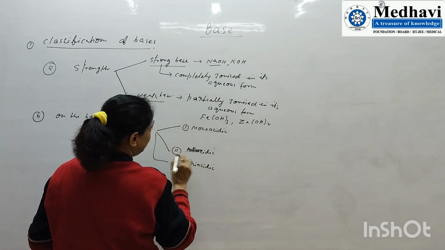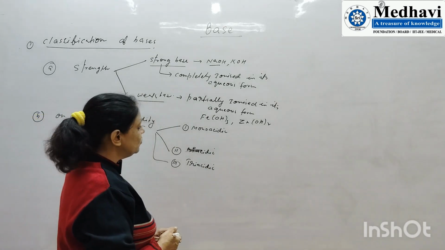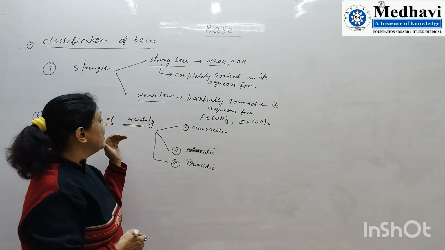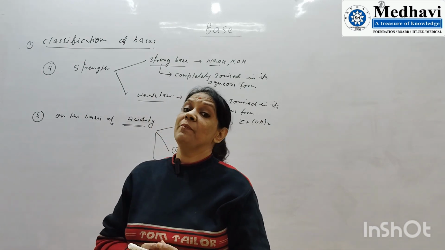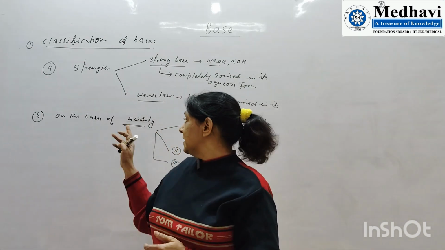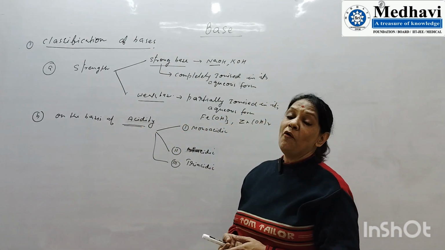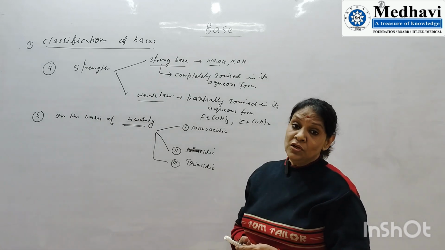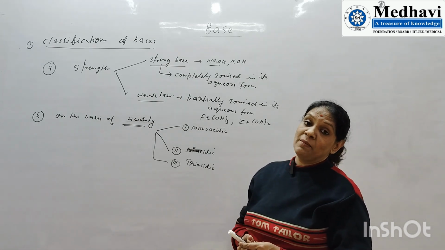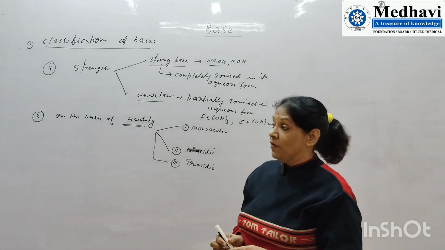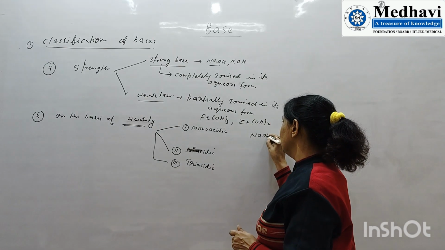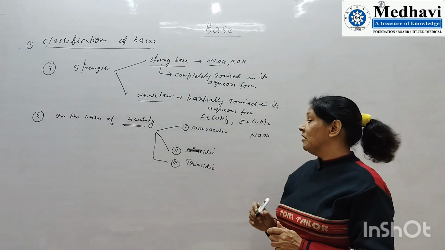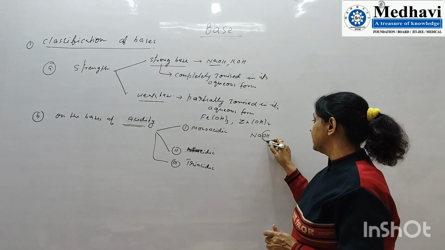Here we need to understand what we mean by acidity; in acids we used the word basicity. Acidity means how many OH ions a base will produce to react with the hydronium ion of an acid. Suppose I have taken NaOH. Here NaOH will produce one OH minus ion.